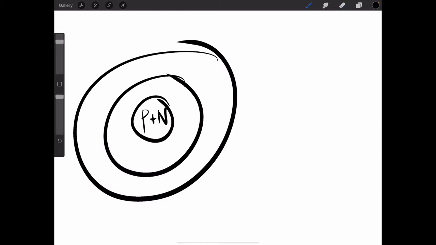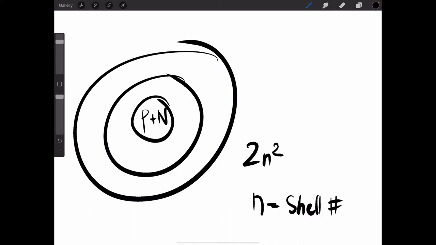Well, there is a formula, 2n squared. What does n stand for? n stands for the shell number.